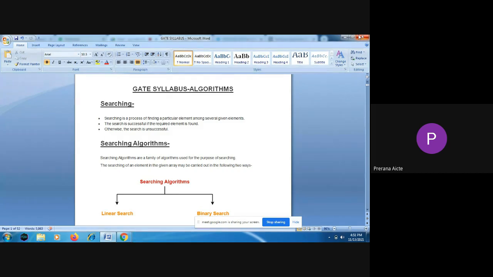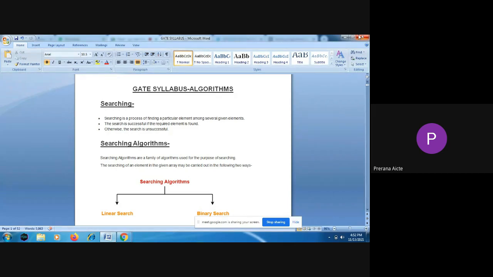So coming to analysis, it can be priori analysis or posteriori analysis. What does priori analysis mean? Without executing the algorithm, you estimate the resources that are required for that particular algorithm. We call it priori analysis. And posteriori analysis means finding the actual amount of space or time that the algorithm takes.